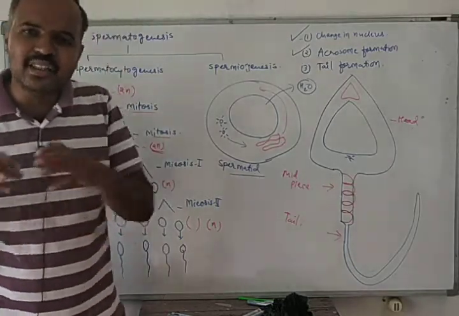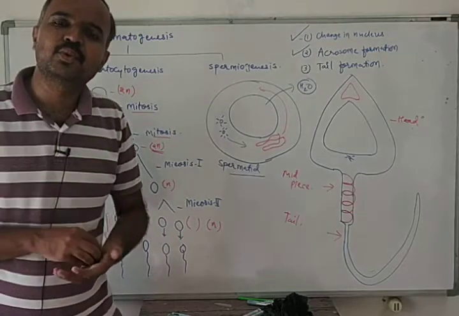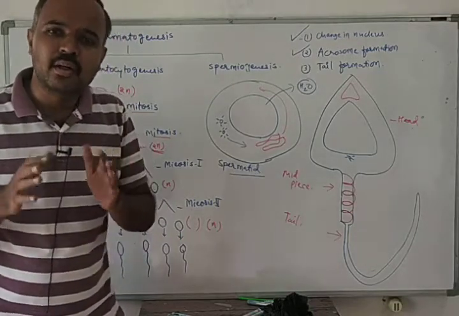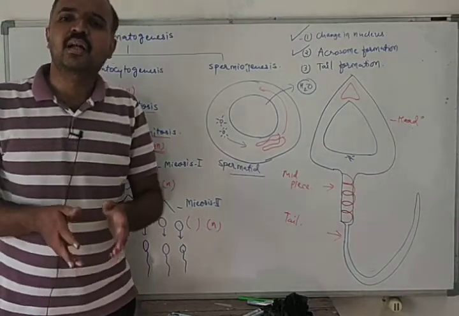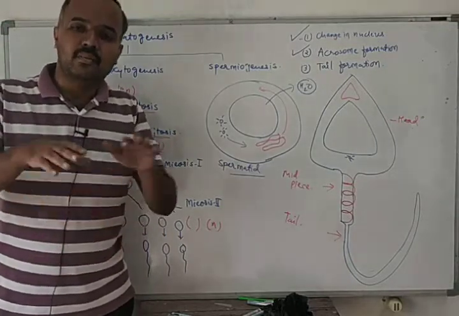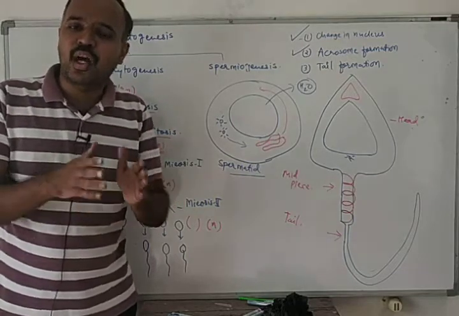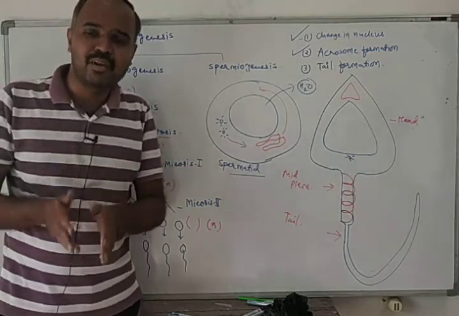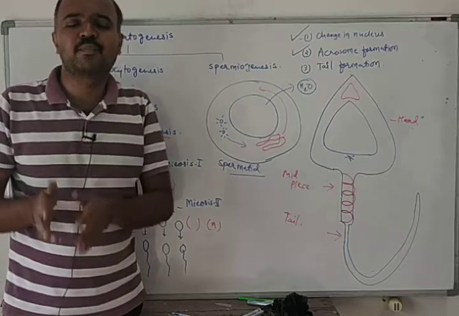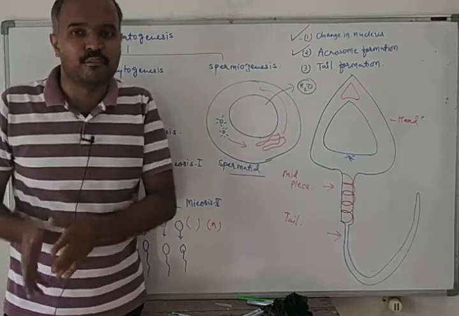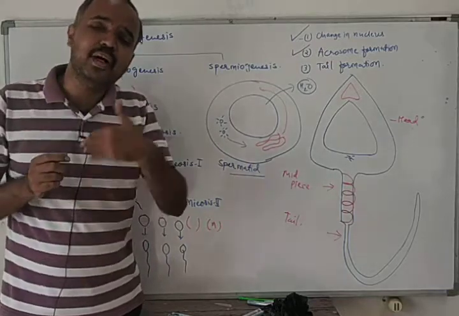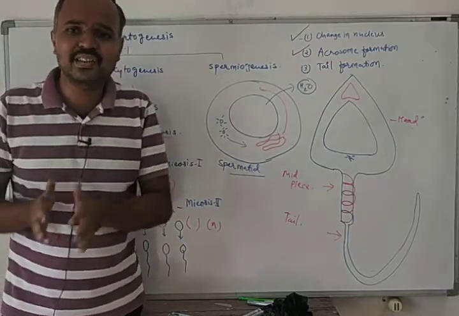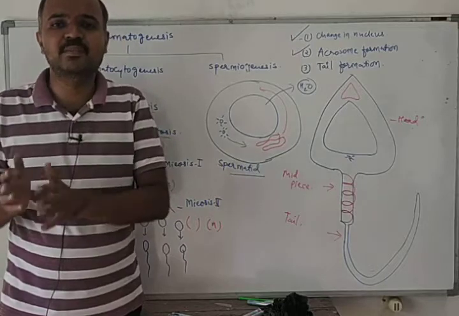In this semen, at least 60% of sperm should be morphologically normal, and at least 40% should have normal motility. Per ejaculation, 200 to 300 million sperms are released.